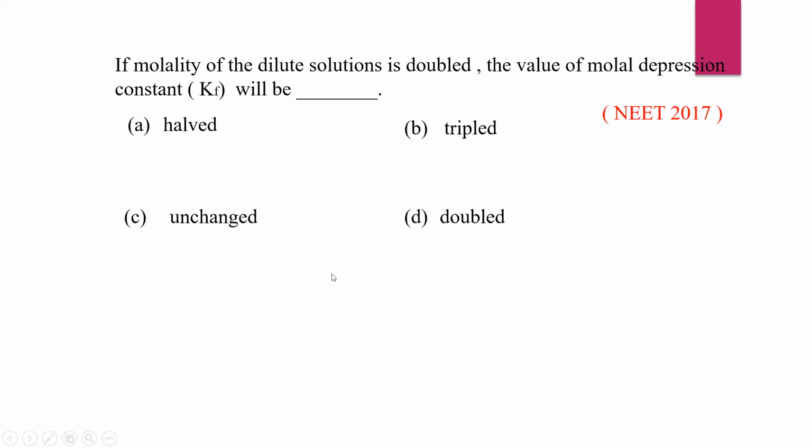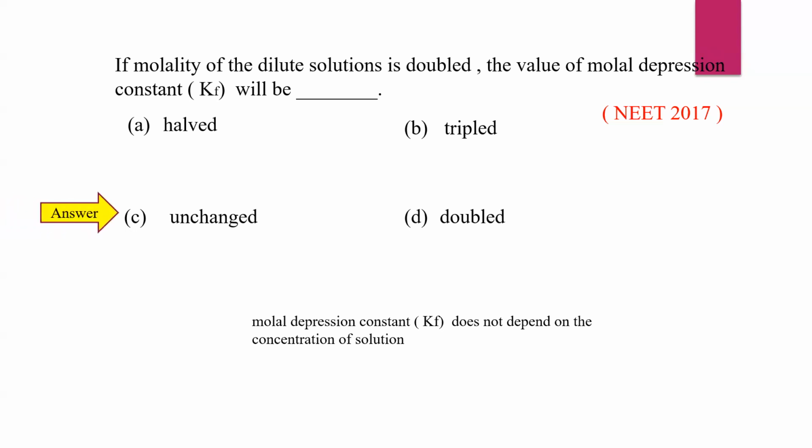Next, if the molality of the dilute solution is doubled, the value of molar depression constant, that is Kf, will be half, tripled, unchanged, or doubled. Here molar depression constant, that is Kf, does not depend on the concentration of the solution, which means there is no change, so unchanged is the correct answer option.